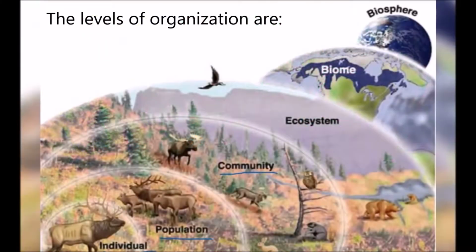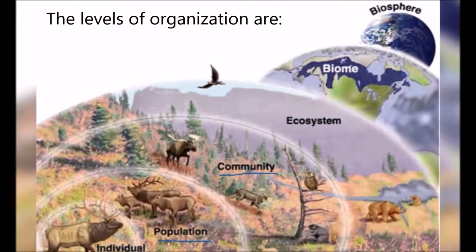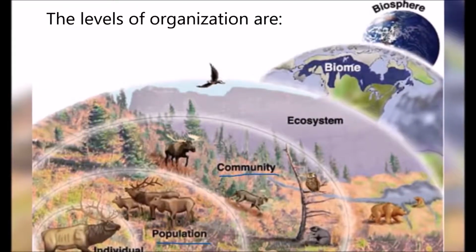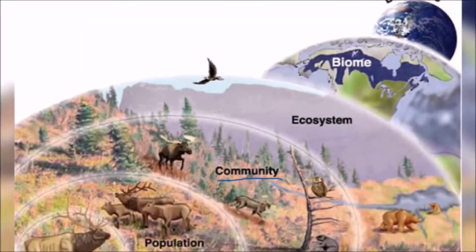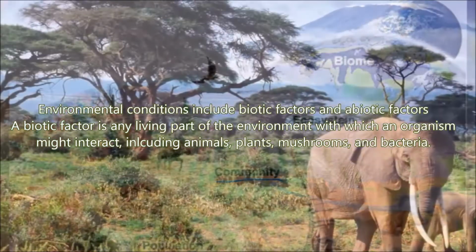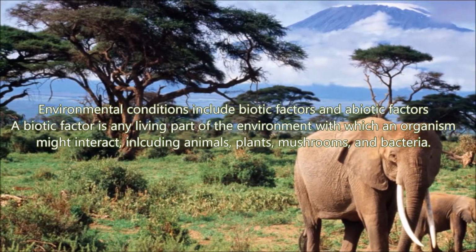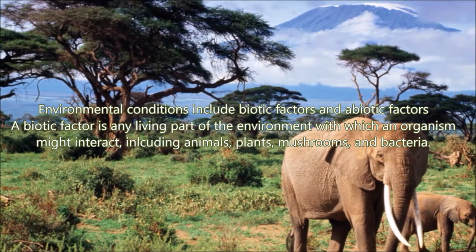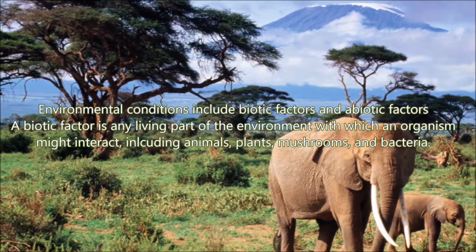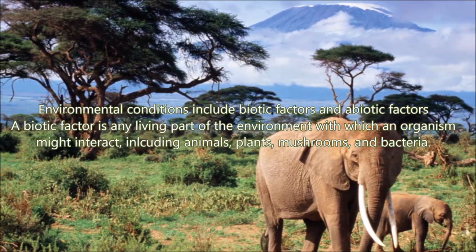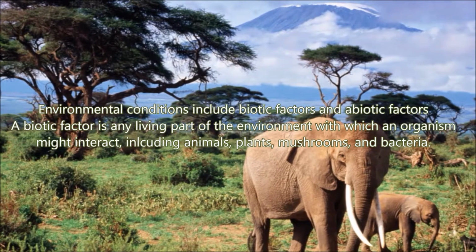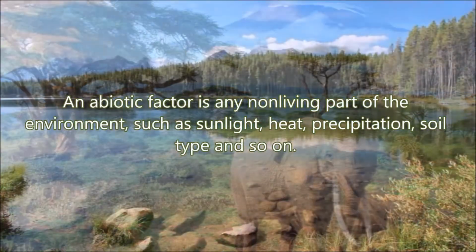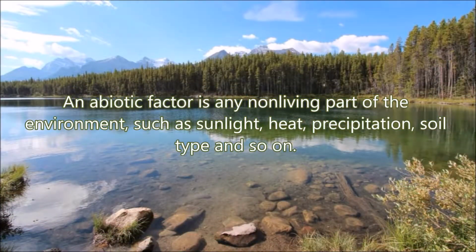The levels of organization are species, population, community, ecosystem, biome, and biosphere. Environmental conditions include biotic factors and abiotic factors. A biotic factor is any living part of the environment with which an organism might interact, including animals, plants, mushrooms, and bacteria. An abiotic factor is any non-living part of the environment, such as sunlight, heat, precipitation, salt type, and so on.